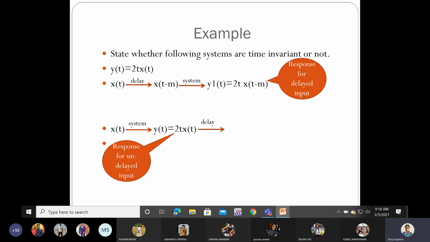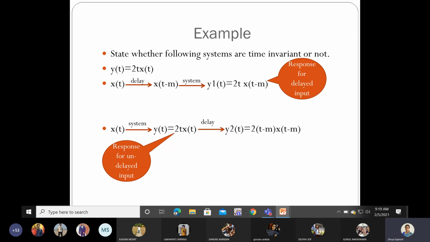Now I will apply delay to this. So when I delay this, what happens? Wherever t is there, it will be delayed by m units. So it will become 2 into (t minus m) into x of (t minus m). So whether y1 and y2 are equal, are both outputs equal?